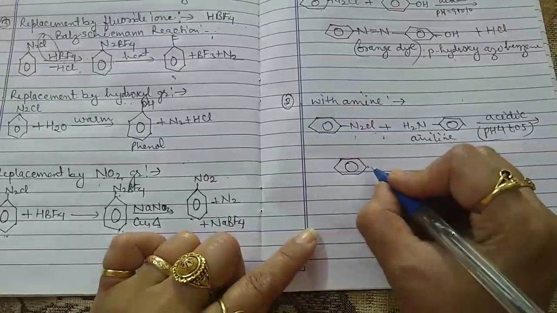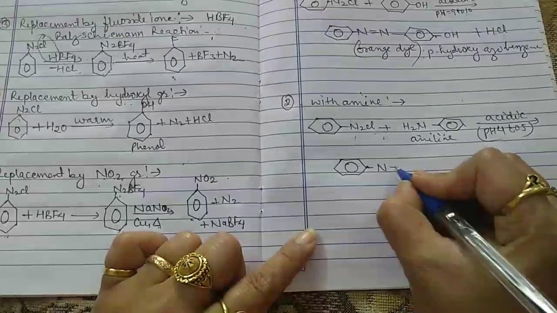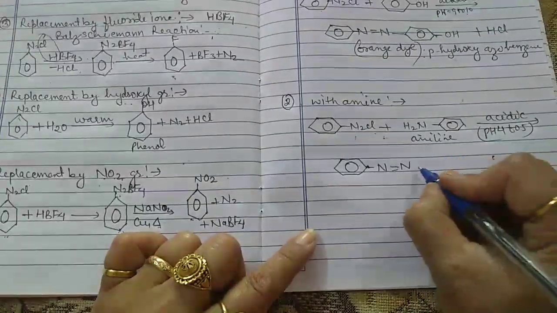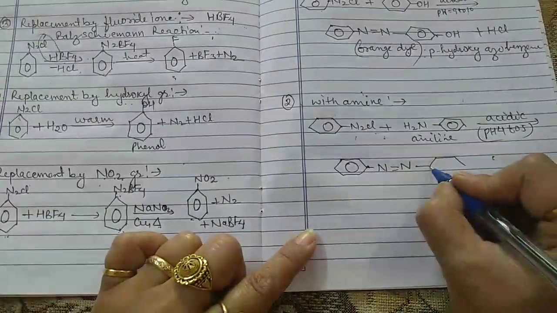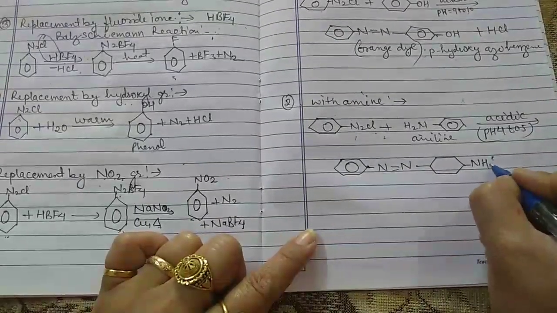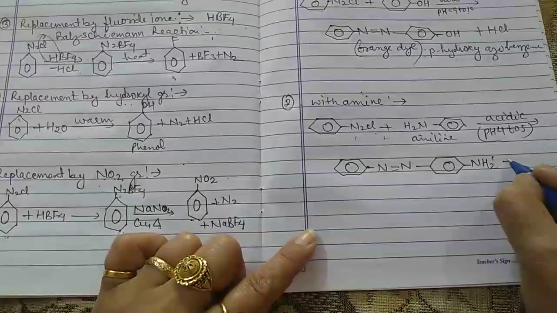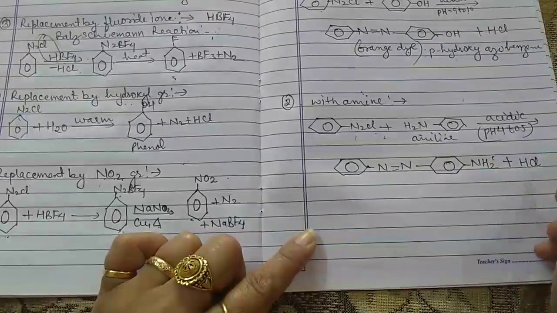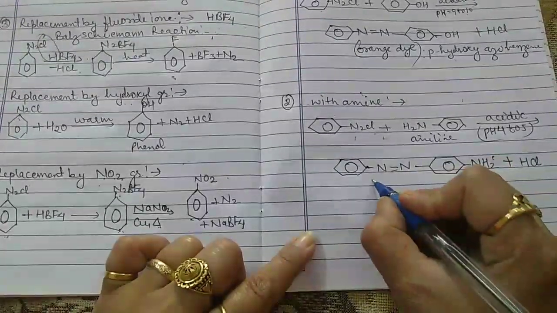So this is the benzene ring. Here N double bond N. This is NH2. This is the benzene ring. Again we get the HCl. This is again a type of dye. This is a bright color dye.